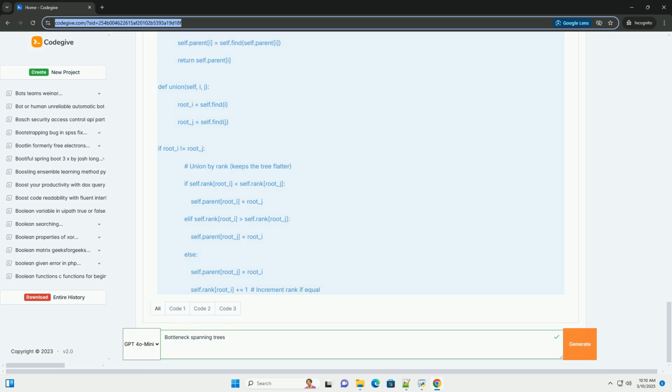uf = UnionFind(num_vertices) initializes the union-find data structure with a forest of nodes. The union-find data structure is used to efficiently track connected components and detect cycles. bst = nx.Graph() creates an empty networkx graph to store the bottleneck spanning tree.